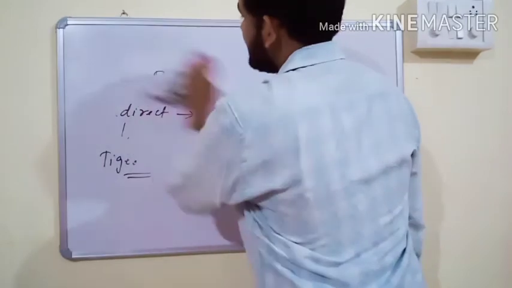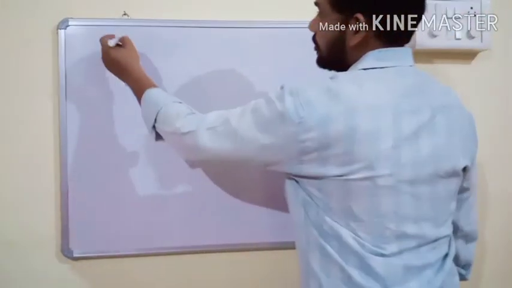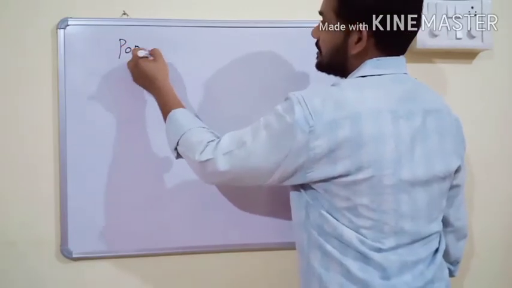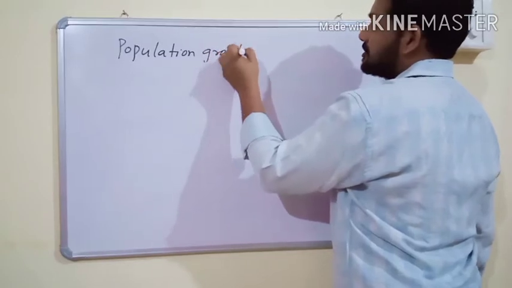And the next one is population growth. A population is always changing in its character. It is not static.